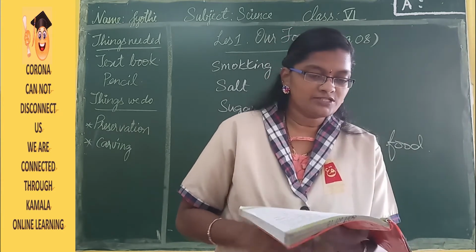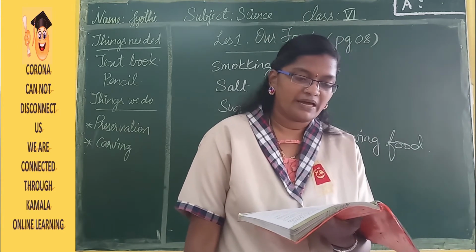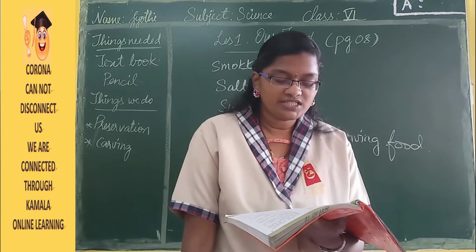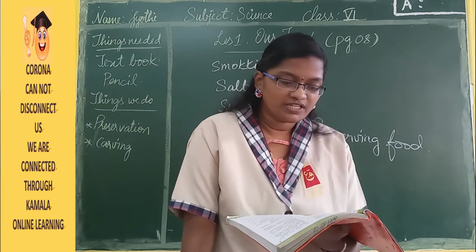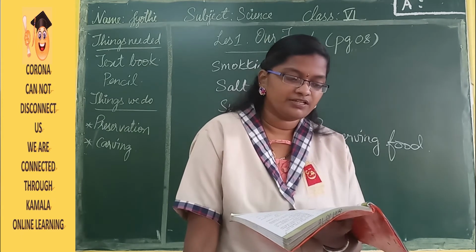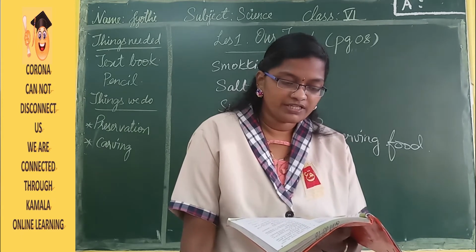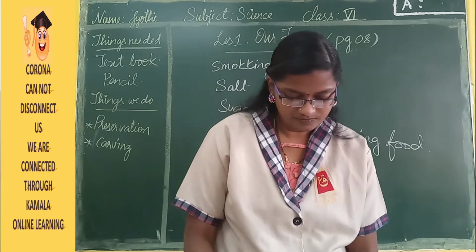So we must be aware of the ingredients of packaged food when we purchase any food item in the market. Don't forget to read about the ingredients and manufacturing date. Eating outdated food material may damage your health.